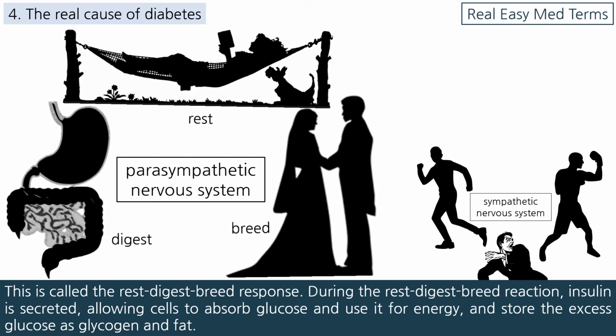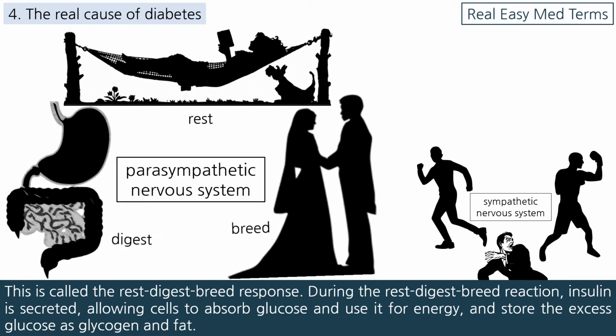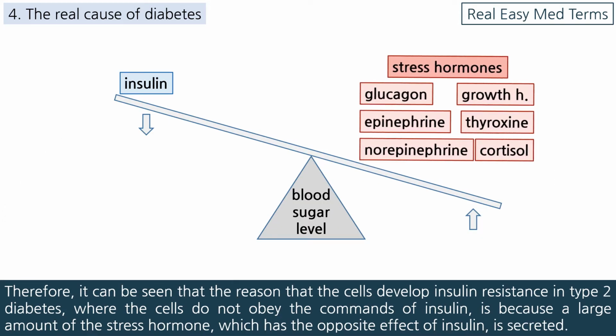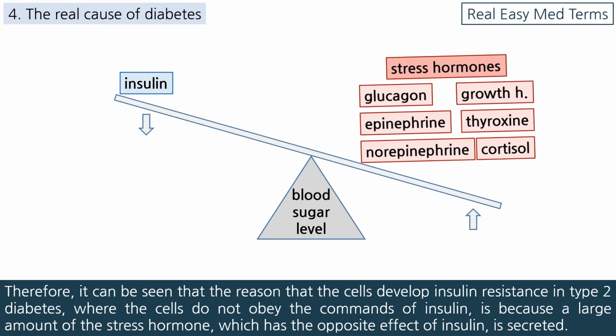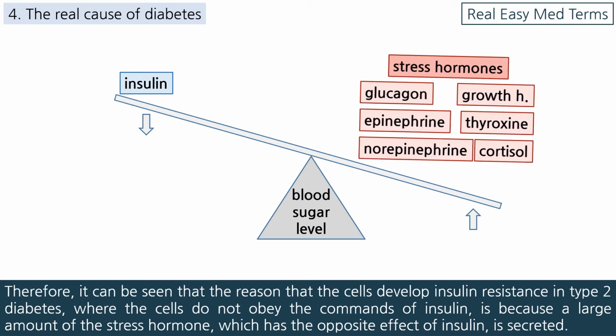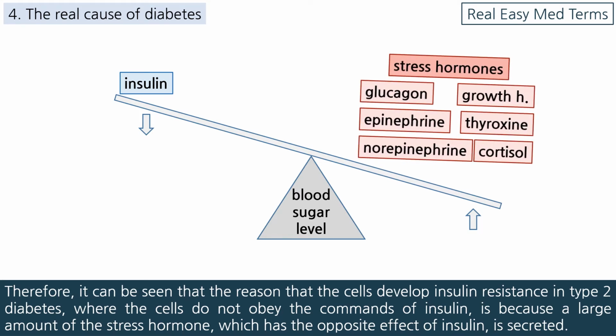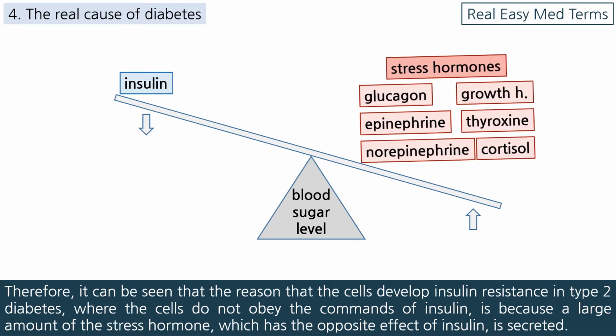During the rest, digest, breed reaction, insulin is secreted, allowing cells to absorb glucose and use it for energy, and store the excess glucose as glycogen and fat. Therefore, it can be seen that the reason that the cells develop insulin resistance in type 2 diabetes, where the cells do not obey the commands of insulin, is because a large amount of the stress hormone, which has the opposite effect of insulin, is secreted.